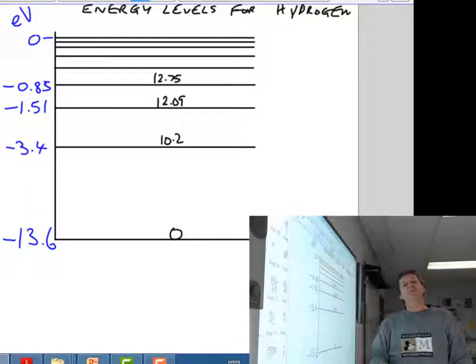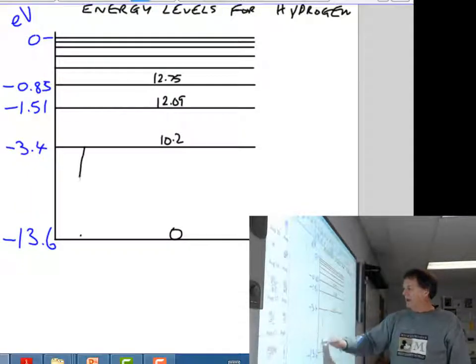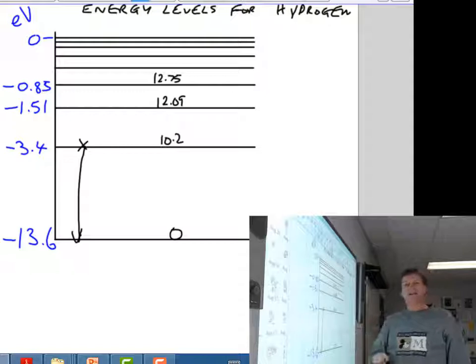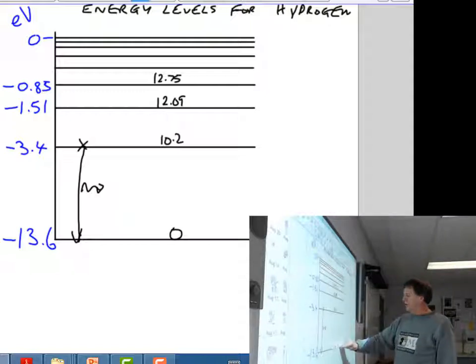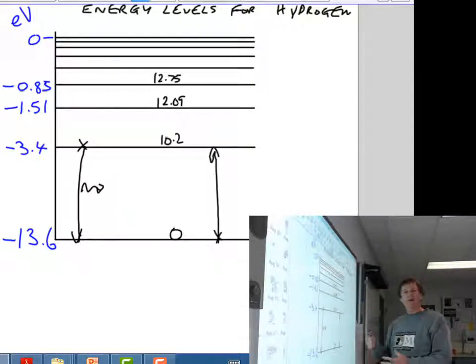So let's talk a bit about absorption now. Don't forget, emission is when electrons go down from their higher states, releasing a photon of that energy difference. Okay? So absorption is the opposite of that. We're going to try and knock electrons to higher states, so it absorbs energy.